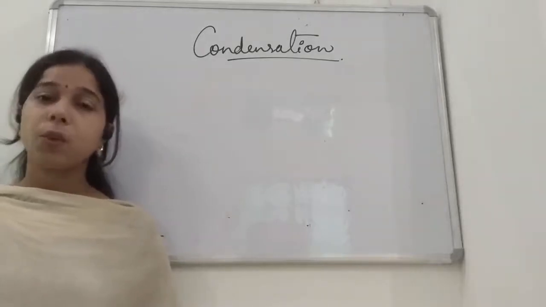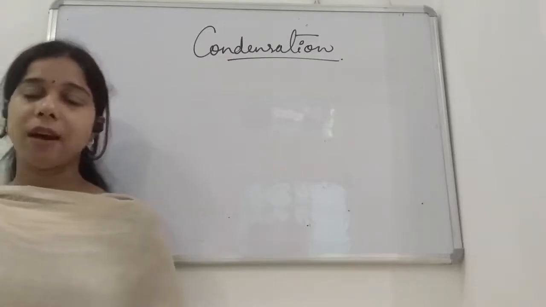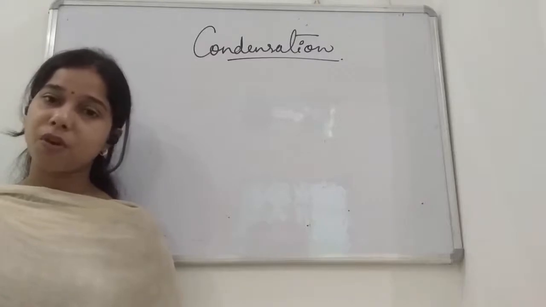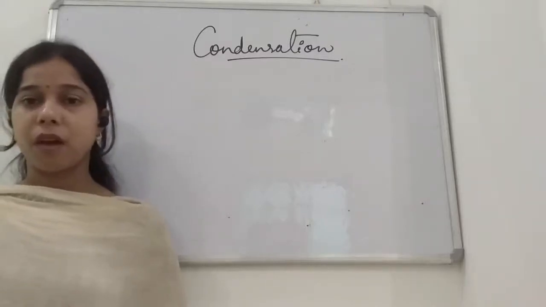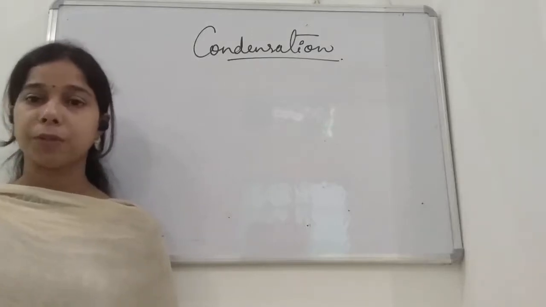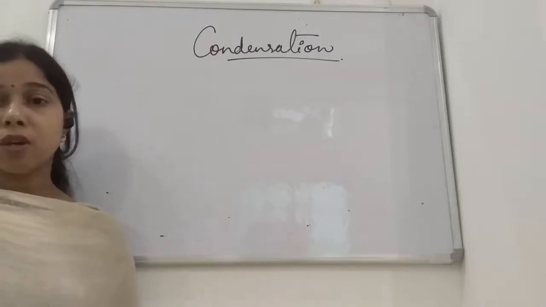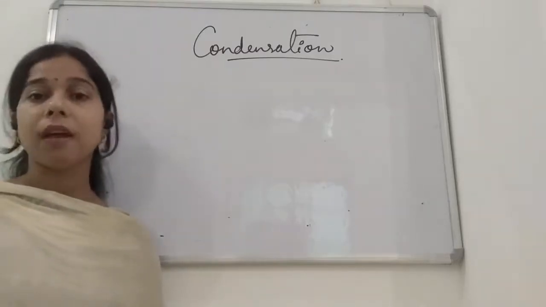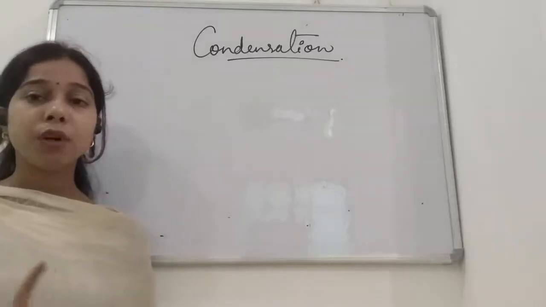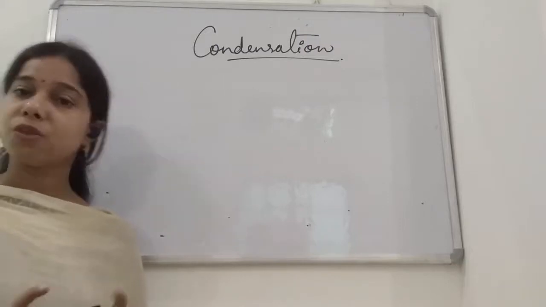Later on we studied that water bodies, the sea and the ocean, show the evaporation process, by which rainfall occurs. So the evaporation process basically occurs from water bodies. What about other things, like plants? Plants also show the evaporation process in the form of transpiration. There we do not use the term evaporation; we use the term transpiration.